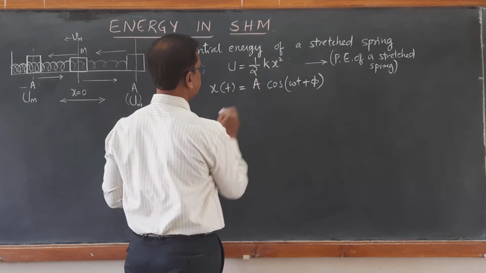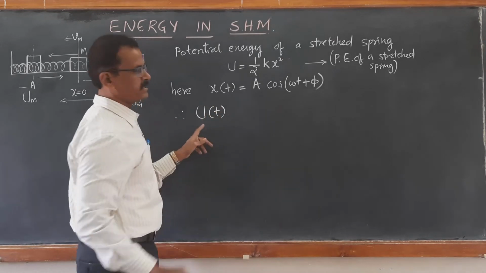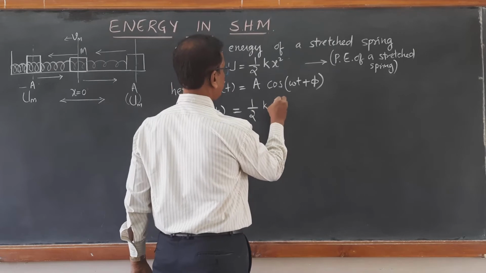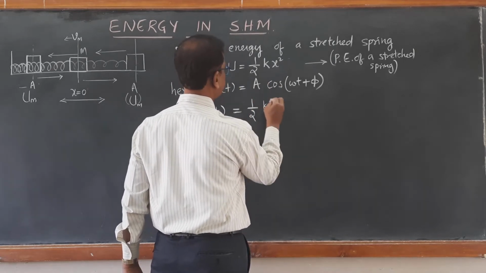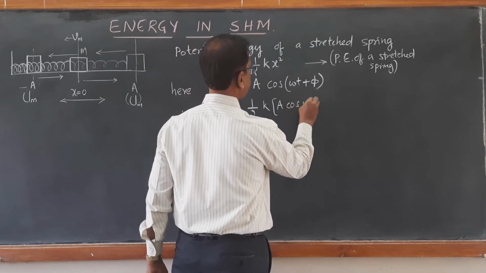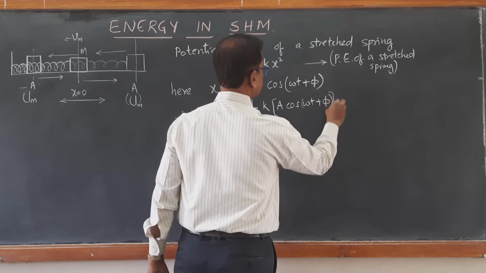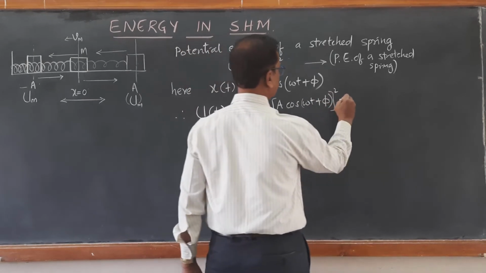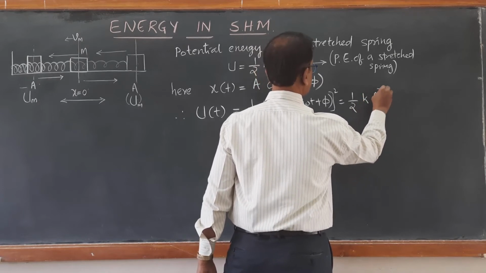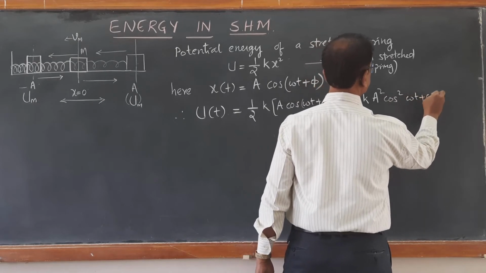If you substitute in this equation, the potential energy also becomes time dependent. Half k into the value of x, which is A cos(omega t plus phi) whole square. Thus it becomes half k A square cos square(omega t plus phi).